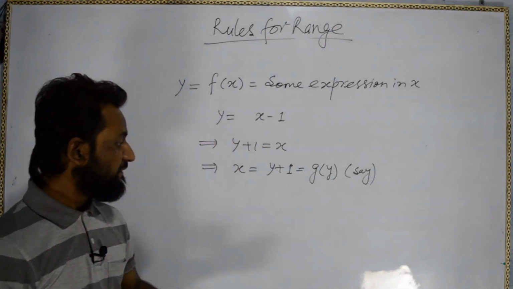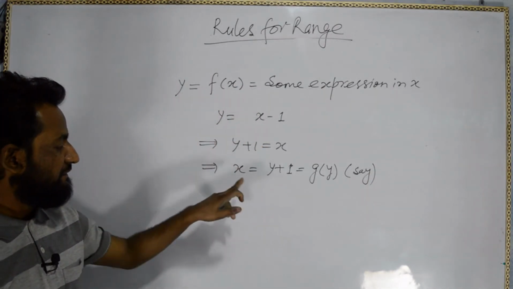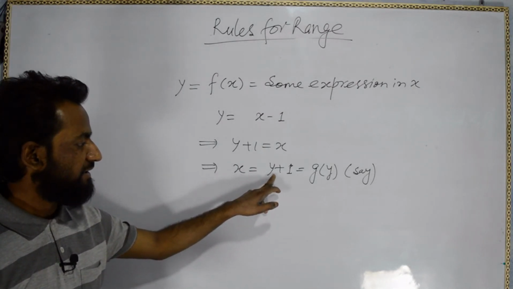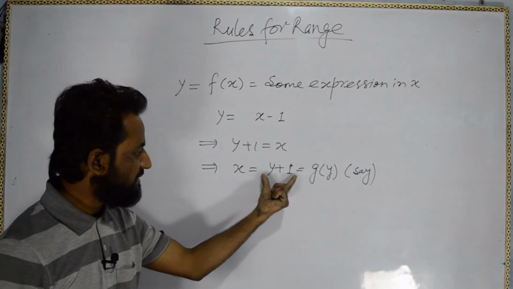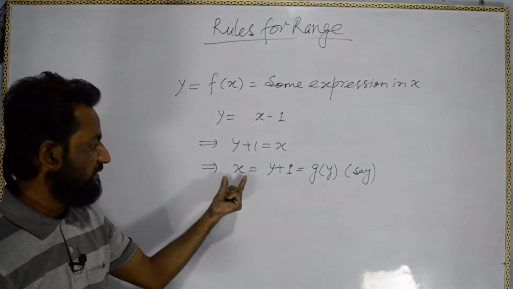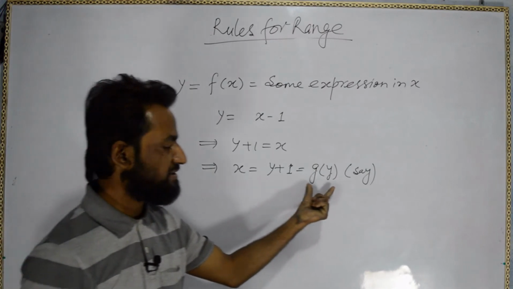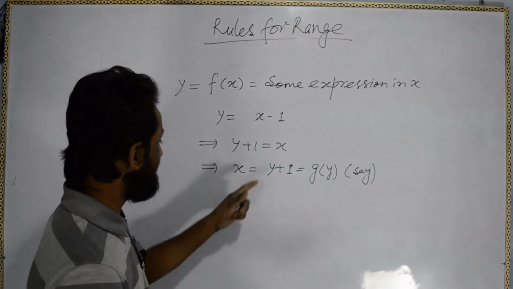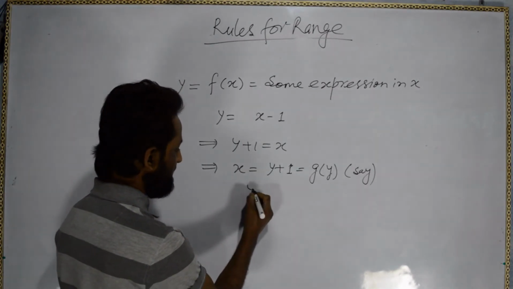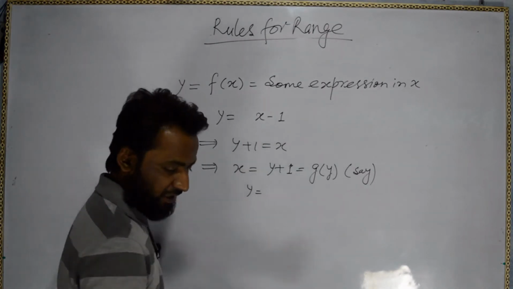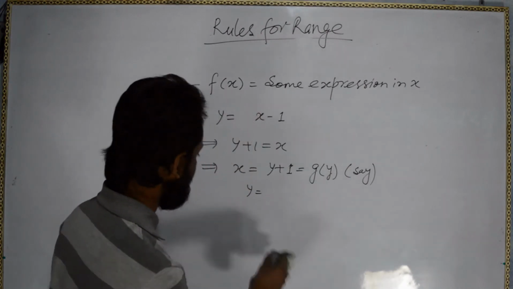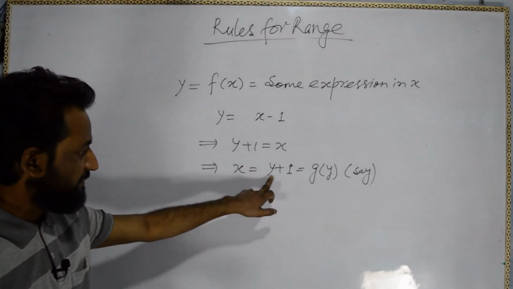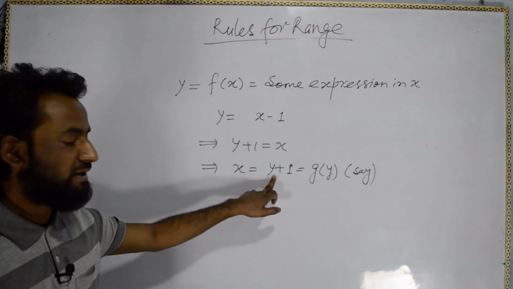Okay, so for every y we will get some x. Whenever we put some value of y, we will get a value equal to x, or alternately we will get g(y) equal to something. So what will happen is, if we put y equal to 1 or any value from R, the set of real numbers, I will not write everything, so just see here, if we put y equal to minus 10, we will get minus 9.